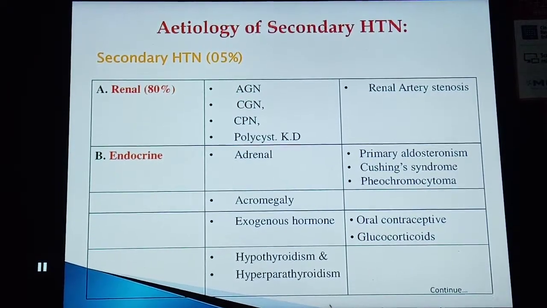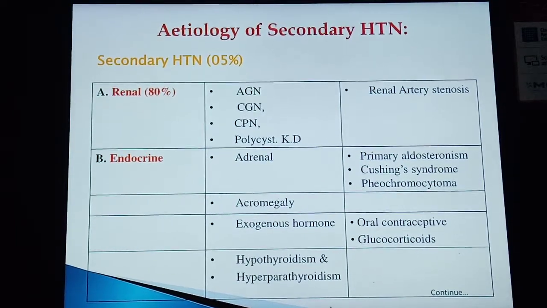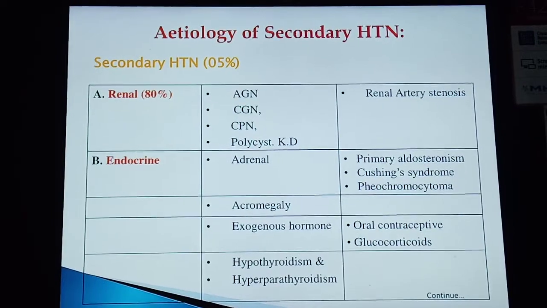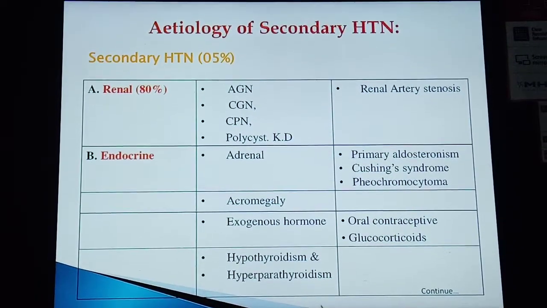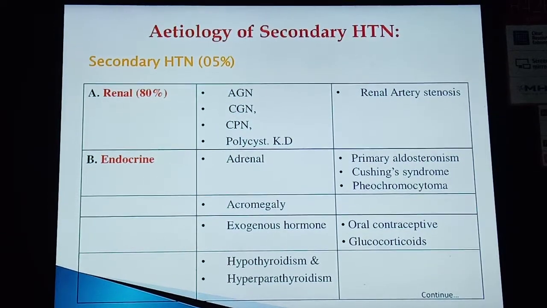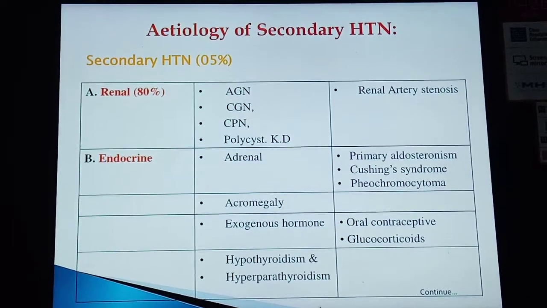Now the etiology of secondary hypertension, which involves 5 to 10% of the cases. Renal causes are involved in 80% of the cases, like acute glomerulonephritis, chronic glomerulonephritis, chronic pyelonephritis, polycystic kidney disease, and renal artery stenosis.